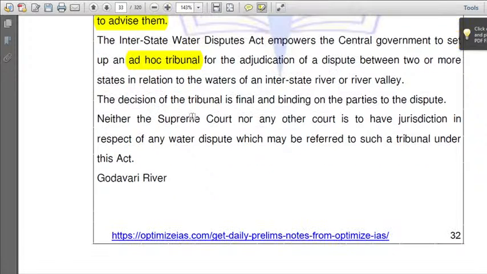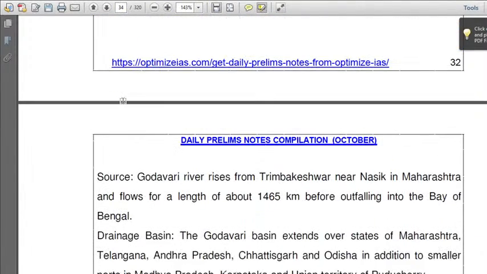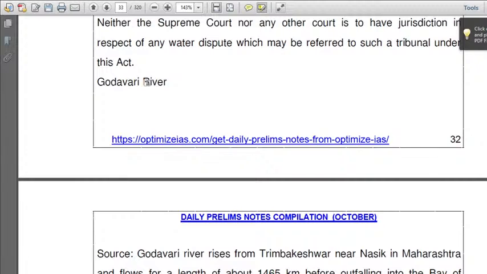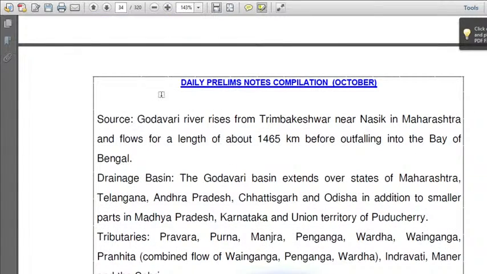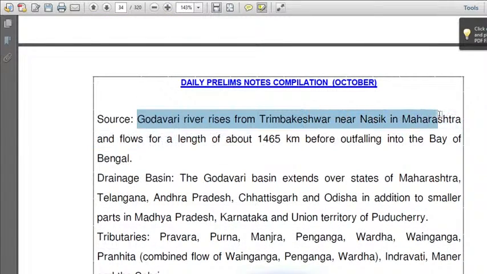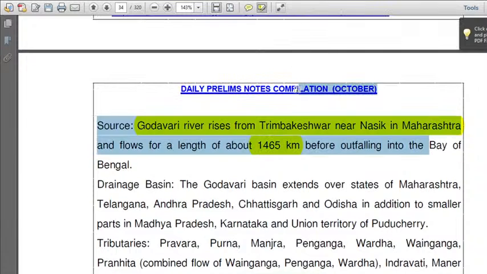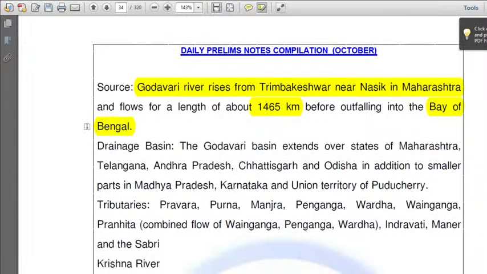Look it up. Next, Godavari River. Since the Krishna and Godavari rivers came into the news, we need to study those topics, right? What is the source of the Godavari River? It rises from Triambakeshwar near Nasik in Maharashtra. It has a length of 1465 kilometers before falling into the Bay of Bengal. Next, drainage basin. The Godavari basin extends over the states of Maharashtra, Telangana, AP, Chhattisgarh, Odisha, in addition to smaller parts in Madhya Pradesh, Karnataka, and the Union Territory of Puducherry.